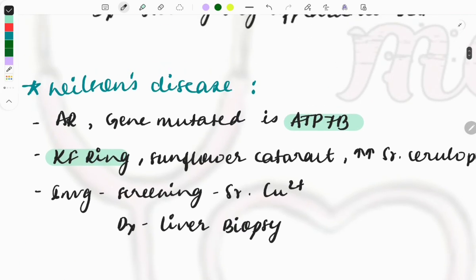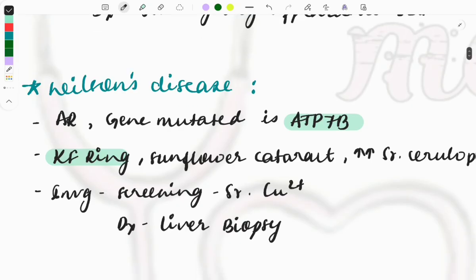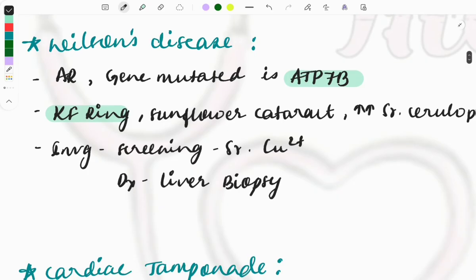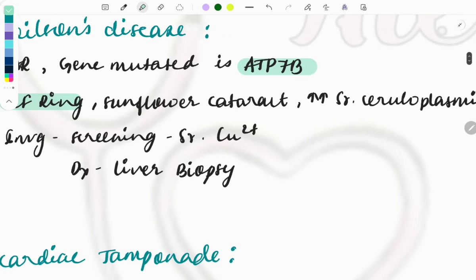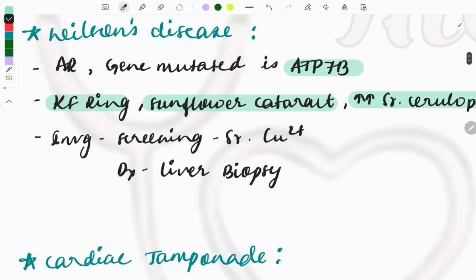So for detailed explanation, you can buy the 200 short topics in which all these diseases have been discussed in detail along with the images. But as we don't have much time left now for the exam, I suggest you just read the buzzwords, so that in the exam, if at all a question comes, you will be able to solve it. So sunflower cataract and the serum ceruloplasmin is decreased. These are the buzzwords which you must know for Wilson's disease.